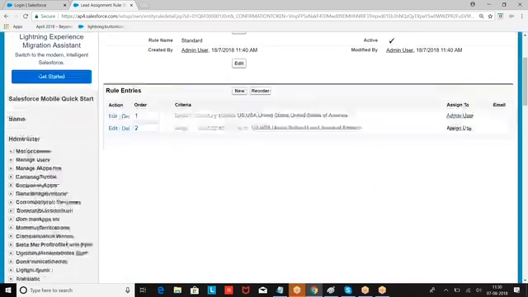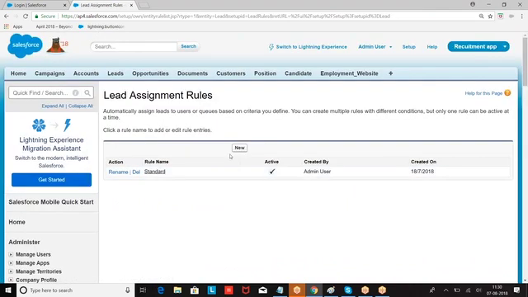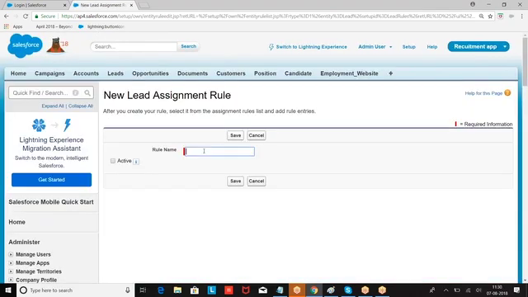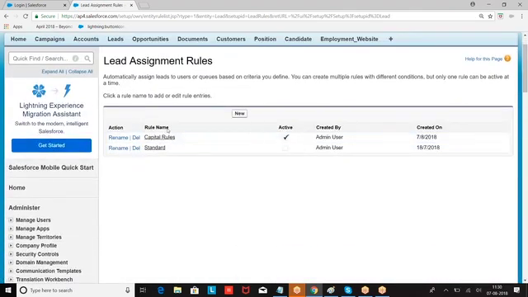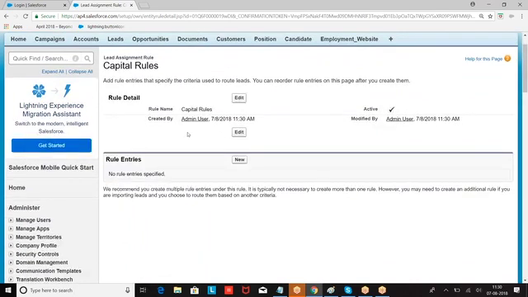What am I doing? Lead assignment rules, new rule. The old one is deactivated, this is activated. Only one rule will be active. Under this rule, first condition.